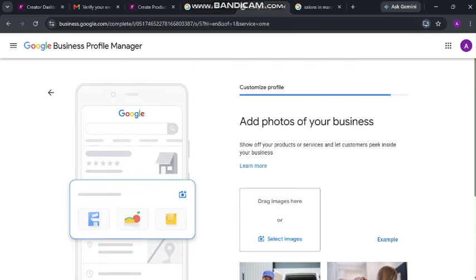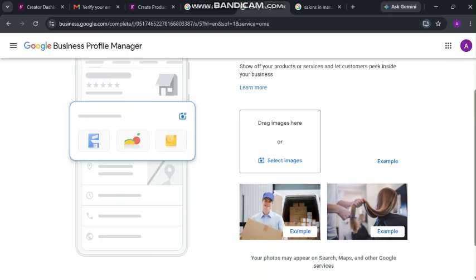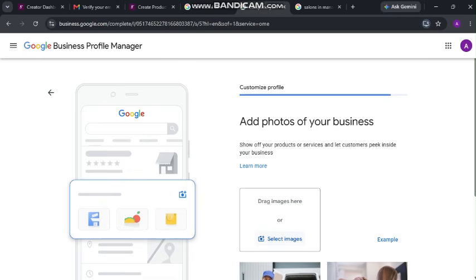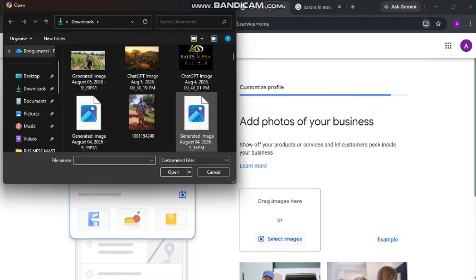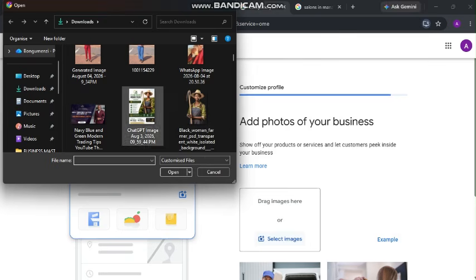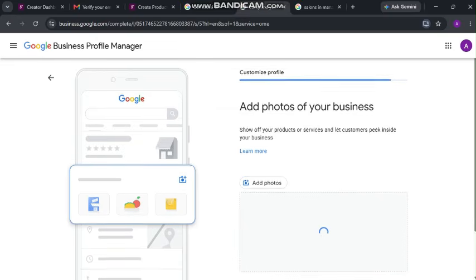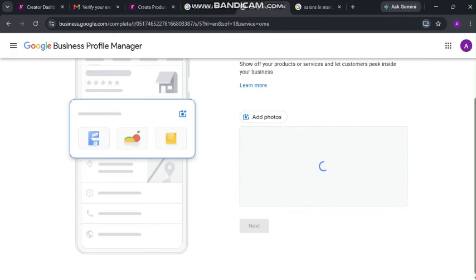Then add photos of your business. Show here your cards or your catalog, these are the things that we do, so that people will know that oh, you guys do deliveries, you guys do hairstyles. These are just examples, so you can just go and select the photos again. It's okay. Let me choose this one. It's open. So you just say add photos. We scheduled this one, but it's open. So we say attach here.